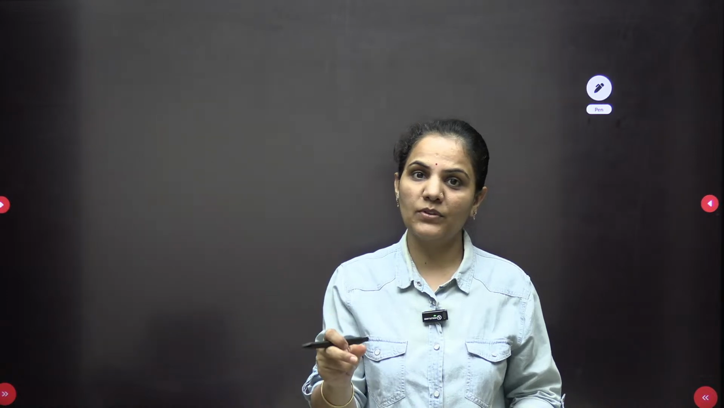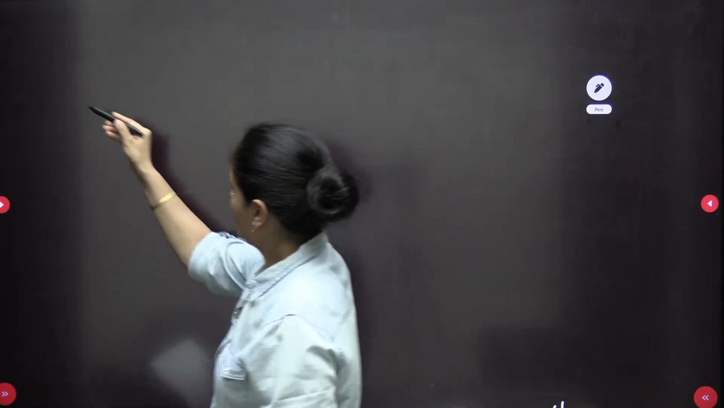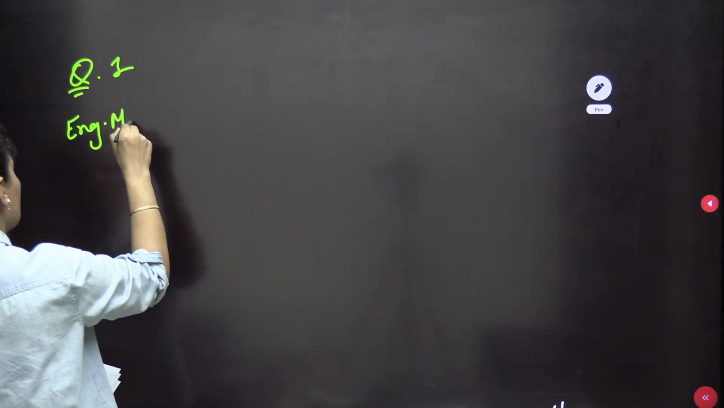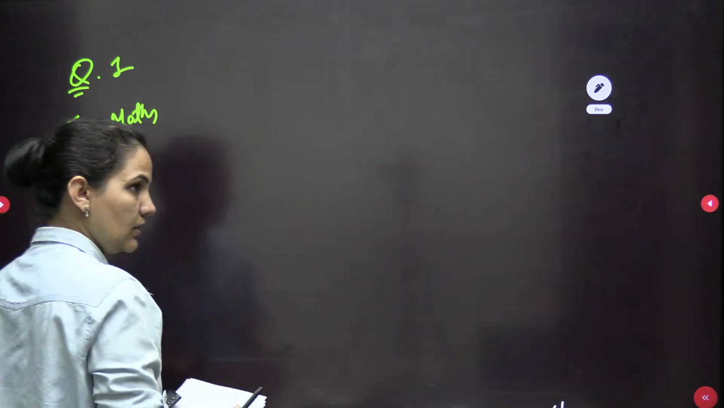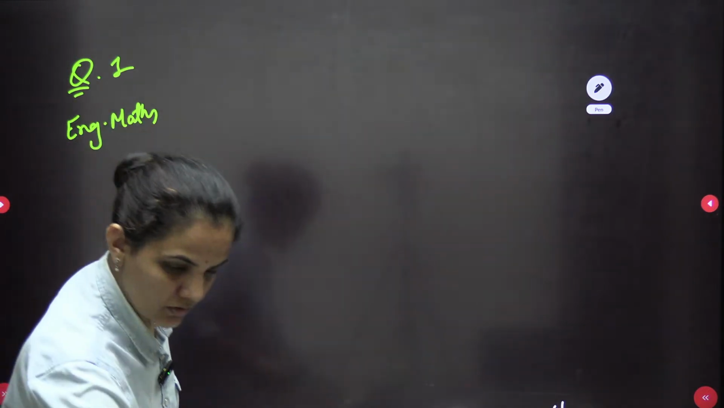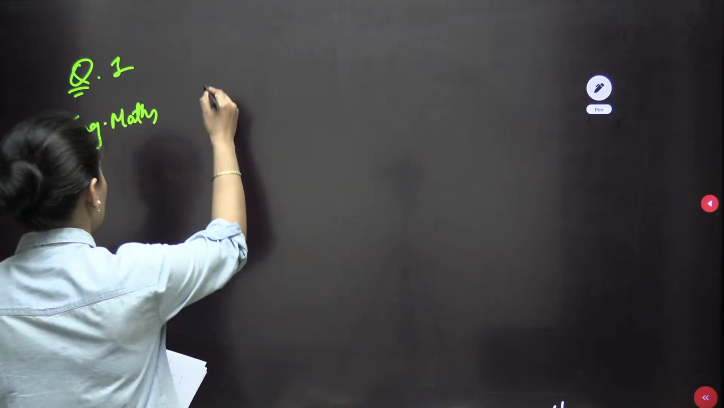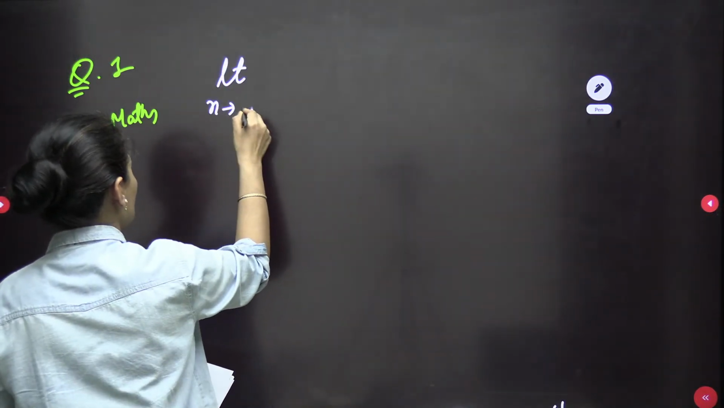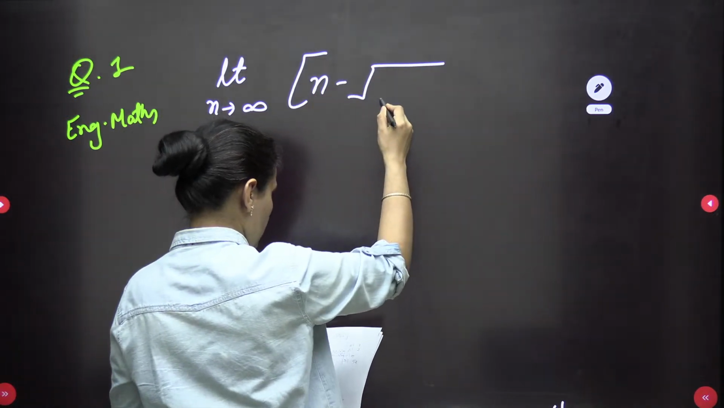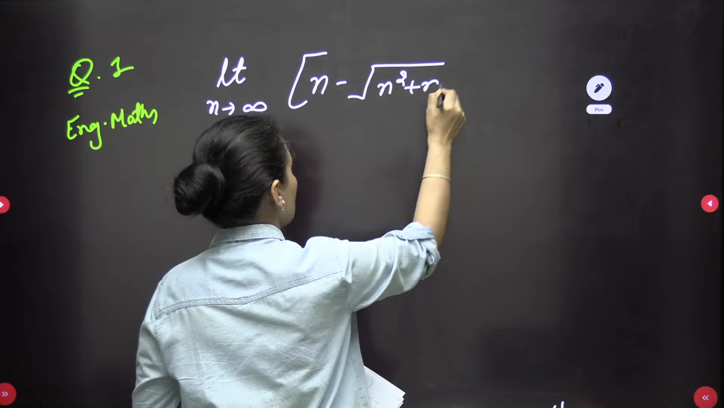Even if you attended my live classes, I'm sure you know very well that these types of questions we used to approach directly, and my students will write down the direct answer. So here the very first question we are having is from engineering maths: limit n tends to infinity, n minus square root of n square plus n.